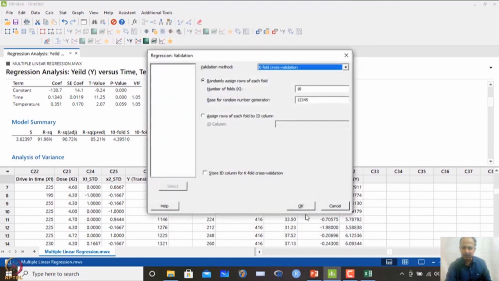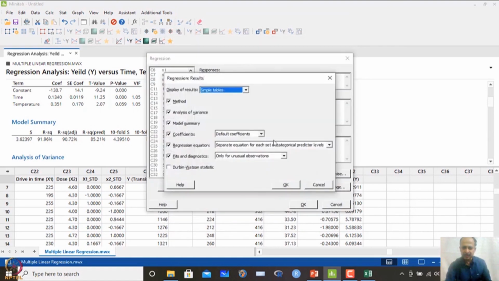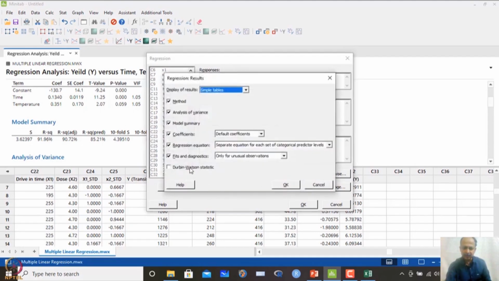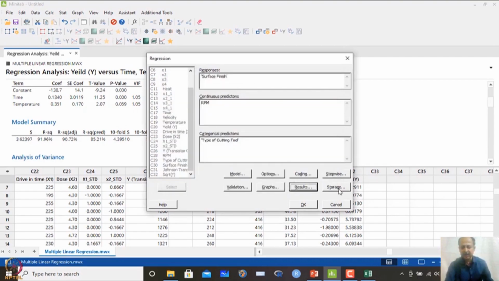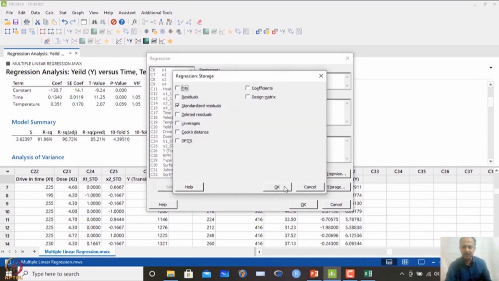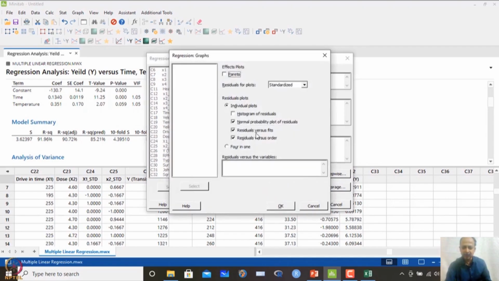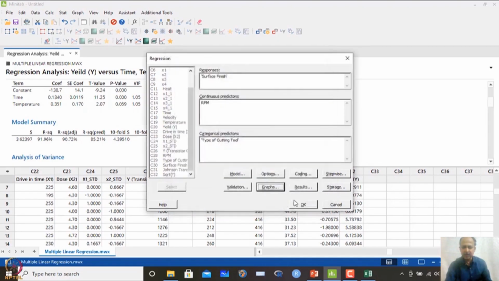Validation also, we have taken cross validation over here, and in results we can see all results over here. There is an option of Durbin-Watson statistics which has to be compared with the tabulated value, then we can use this one. I am not using it because I can convert it to R, I can go to R and model that one and see the Breusch-Pagan test and also the DW test and corresponding p values. What I will do is save the standardized residual over here again, and then graphically we want to see the normal plot, residual plot and order of the data plots like that.